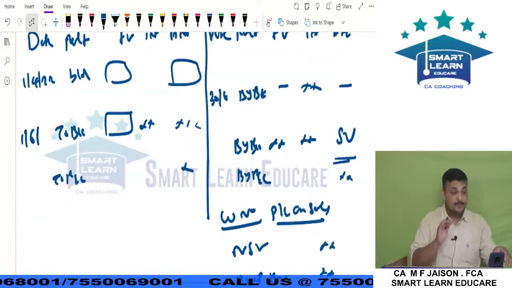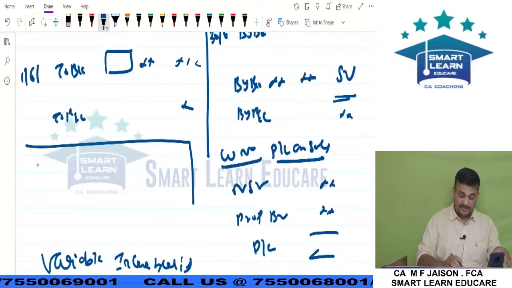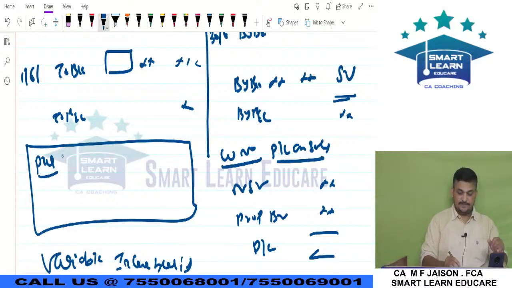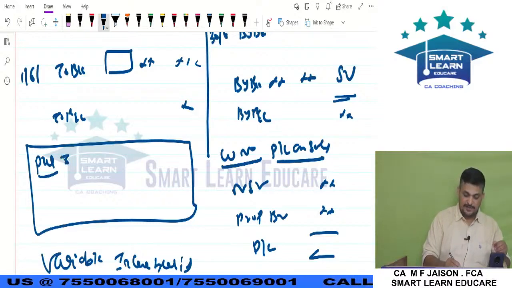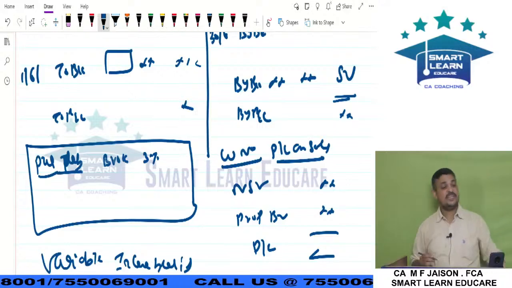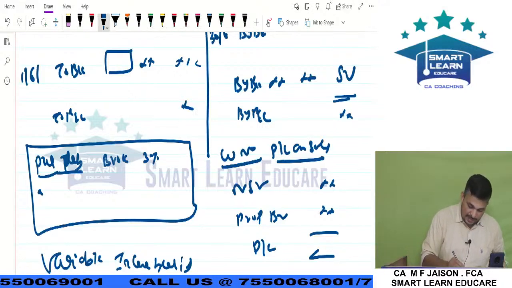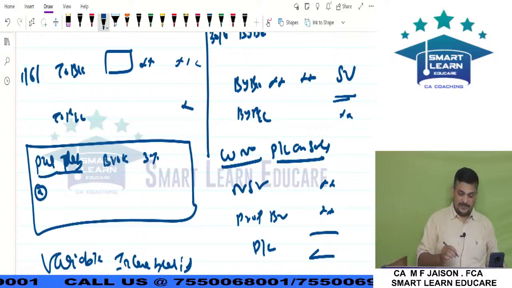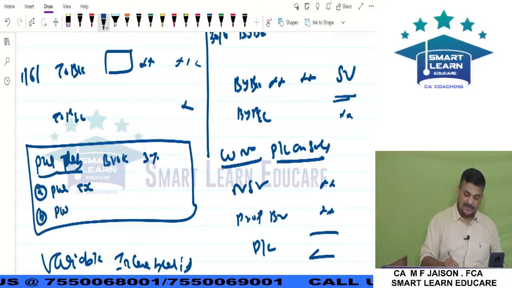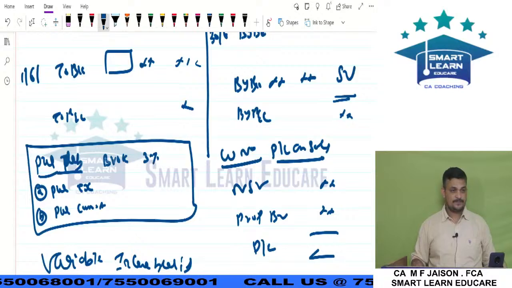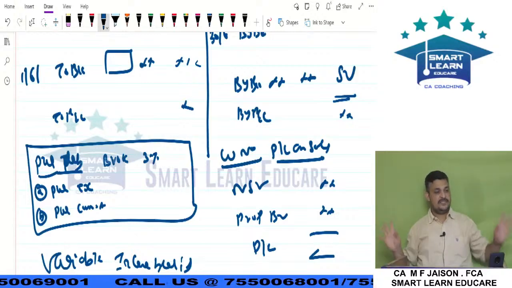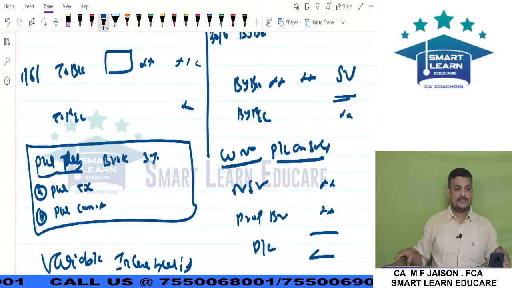Let me clarify one more point. In the fixed income bearing securities, it is given like this: purchased, fixed income bearing securities, investment, bonds, debentures purchased, brokerage 3%. In one transaction they have quoted the purchase as ex-interest. In another transaction it is quoted as cum-interest. They are telling that brokerage should be paid at 3% on all the purchases.